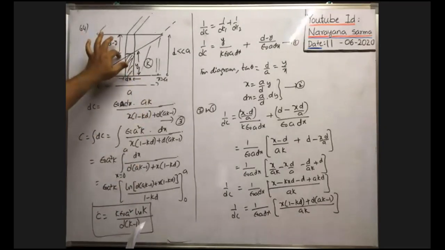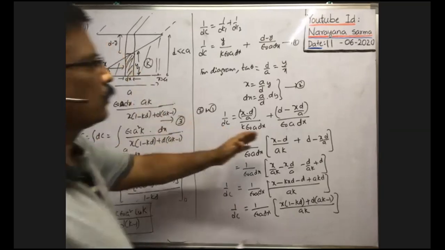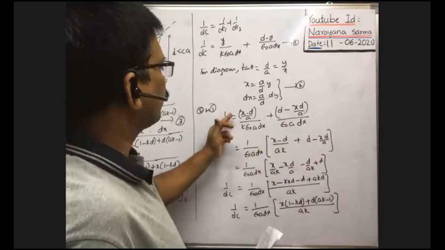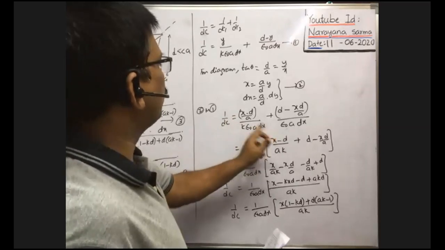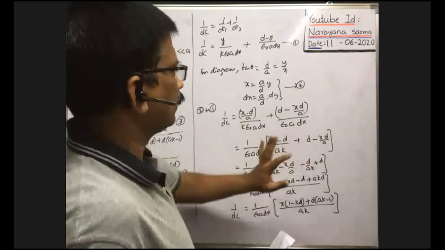d minus y is equal to xd by a. Okay, d minus xd by a. So d minus xd by a by epsilon naught a into dx. Okay, we have taken 1 by epsilon naught a dx common. Then we got x minus d by a into k, d minus xd by a. That's all.